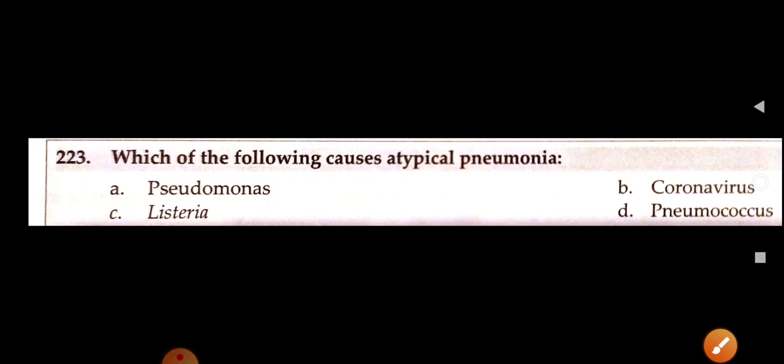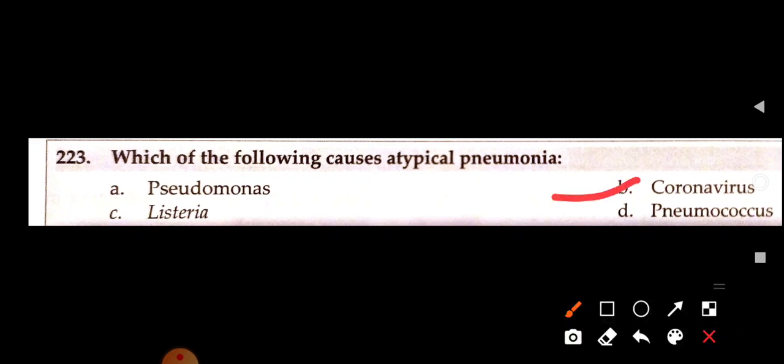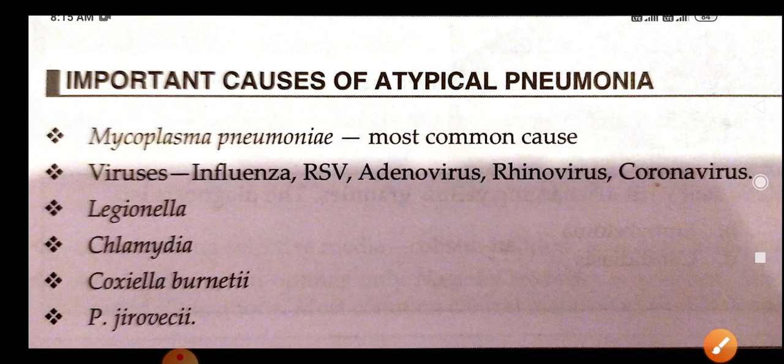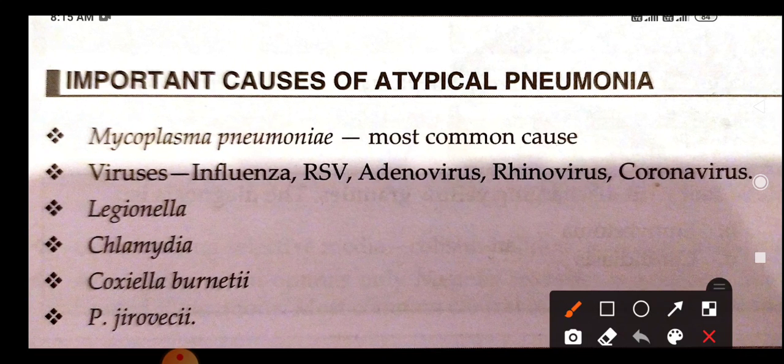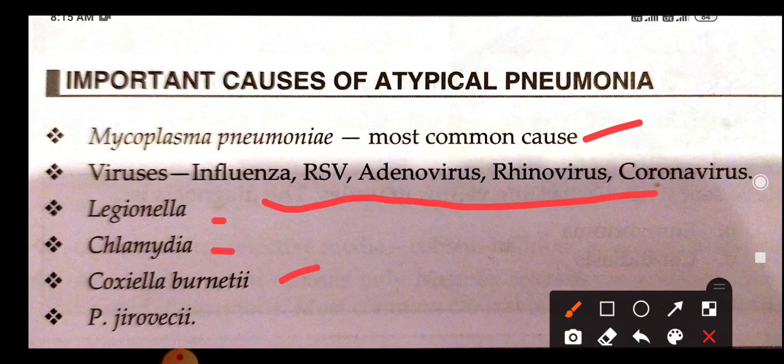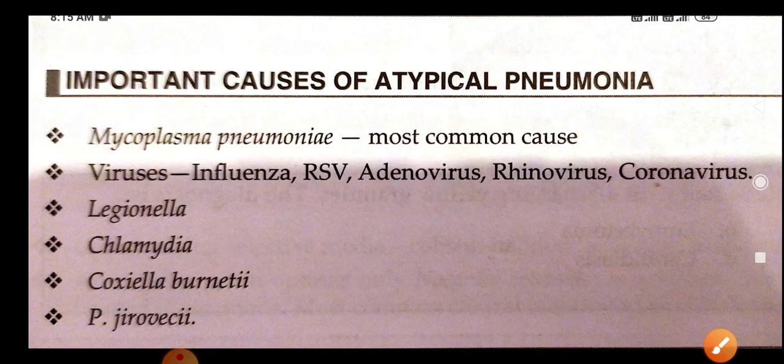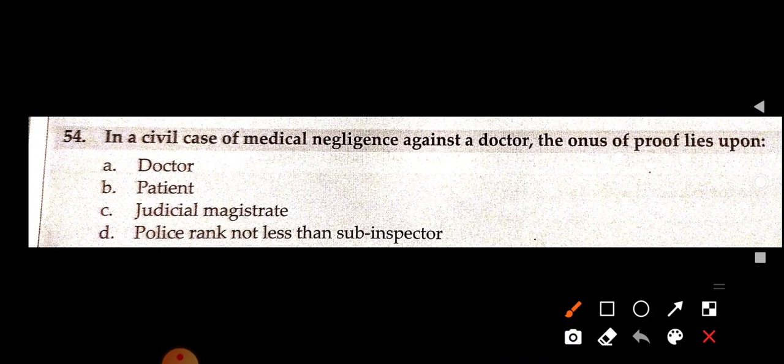Okay. Now, which of the following causes atypical pneumonia? So atypical pneumonia is caused by coronavirus. Okay. Atypical pneumonia, the most common is mycoplasma. Viruses: influenza, RSV, adeno, rhino, corona; legionella, chlamydia, Coxiella burnetii, and others. Okay. Now, in a civil case of medical negligence against a doctor, the onus of proof lies upon... So the best answer here is patient.